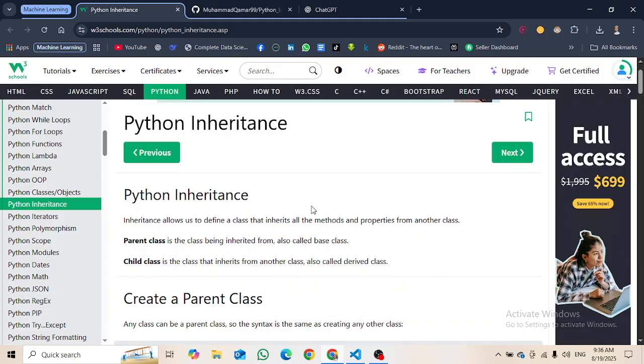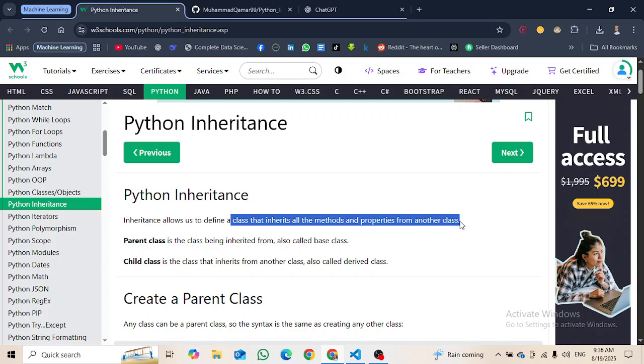Okay, so inheritance. What is inheritance? Let us read this tutorial. Inheritance allows us to define a class. How we can define a class, we have already learned that. Inheritance allows us to define a class that inherits all the methods and properties from another class.